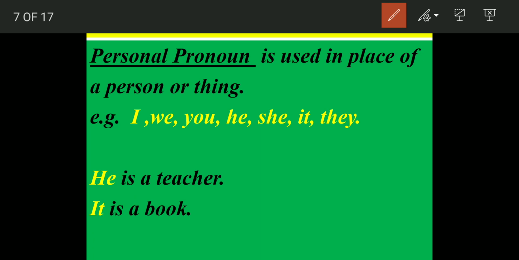For example, suppose you're talking about you and your family. You, he, she, it, they, these all are personal pronouns. These all are used for persons. I, we, you, he, they are used for persons. It is used for a thing. So that is how they is also used for person.